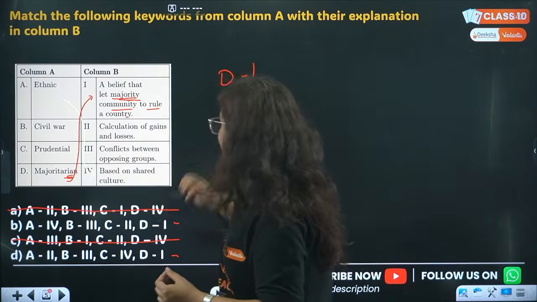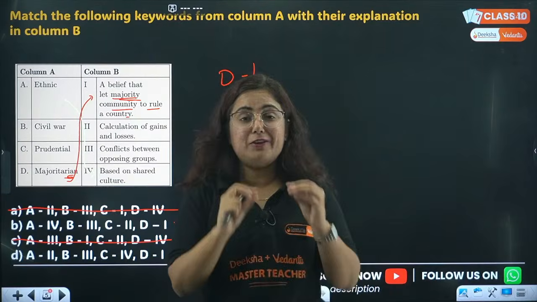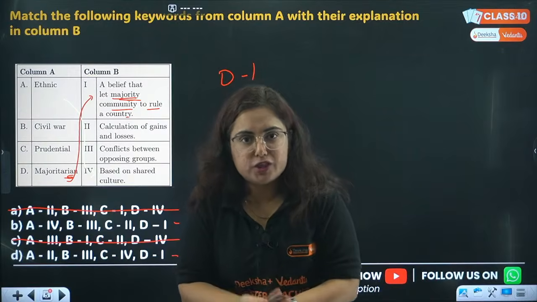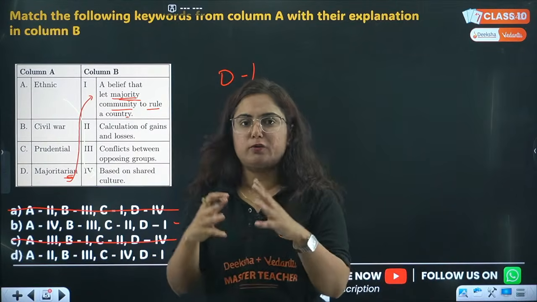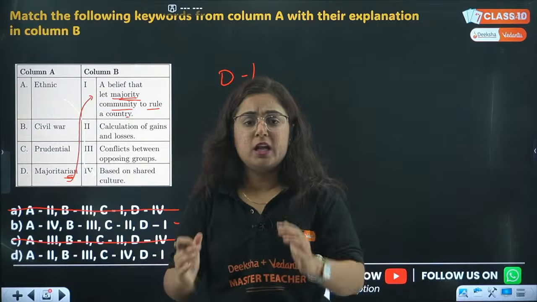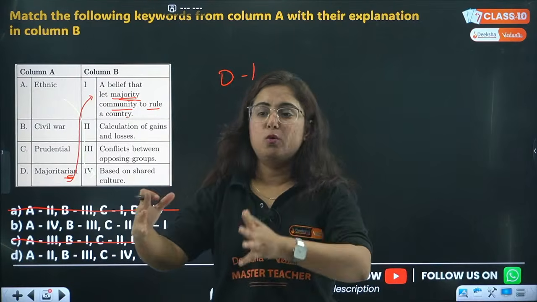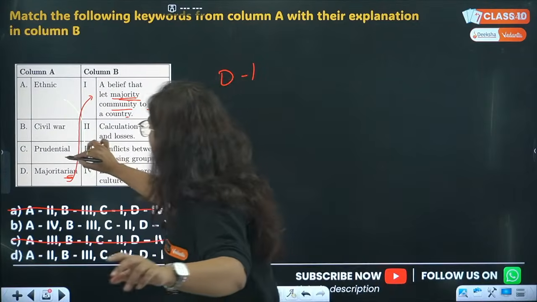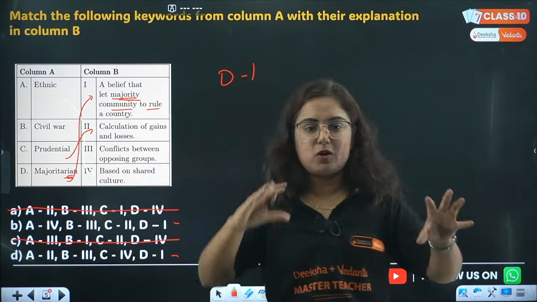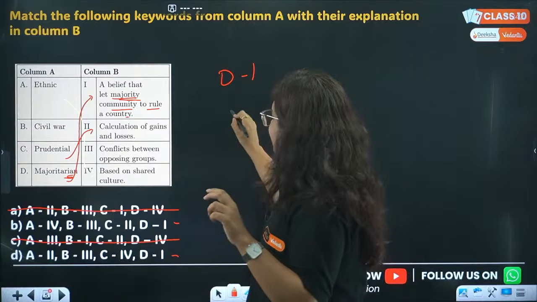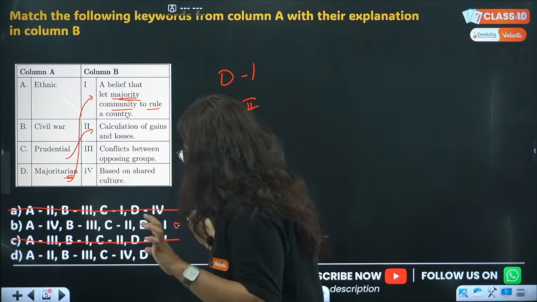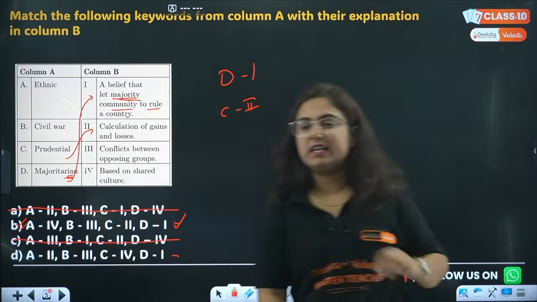Now, next is about prudential. Whenever we study power sharing, there are 2 reasons why power sharing is desirable. Why we understood from the chapter power sharing is a good thing: prudential reasons and moral reasons. Prudential reasons are the reasons which we calculate by weighing the positives and the negatives. So, C goes with 2. In which option does C go with 2? This one. So, yes, B is the correct answer to the question.